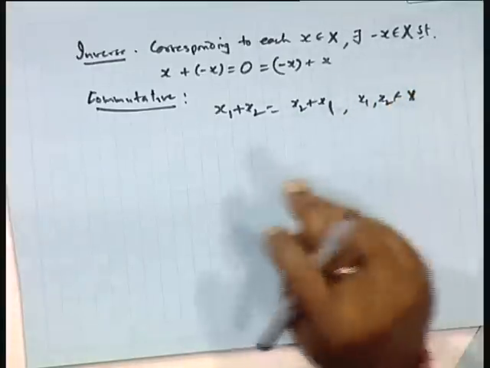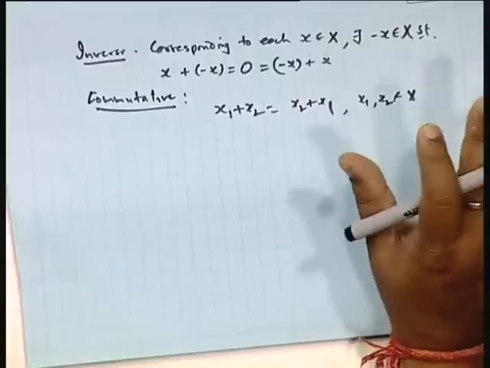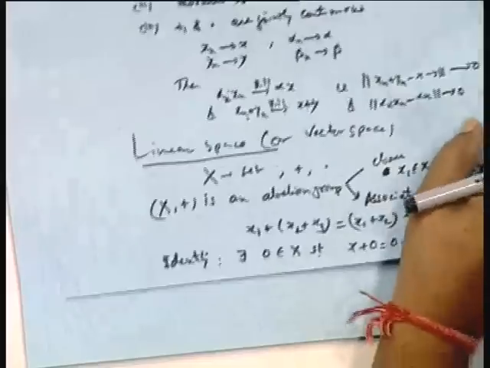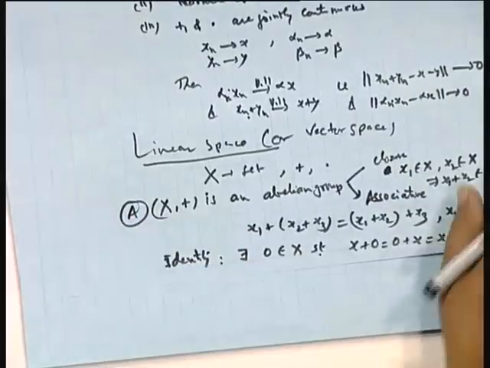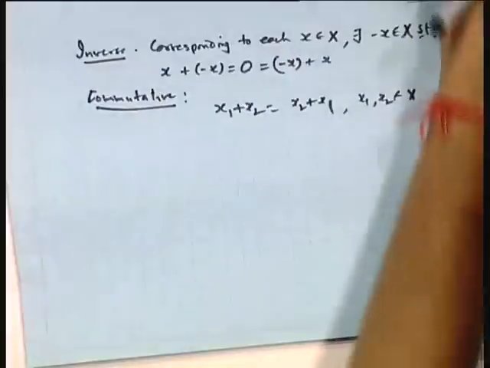So with respect to the first operation, X must be an abelian group. This is the first condition, A. There are 5 conditions required to be satisfied to be abelian. Now, B.